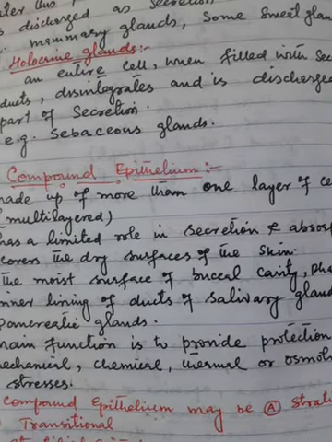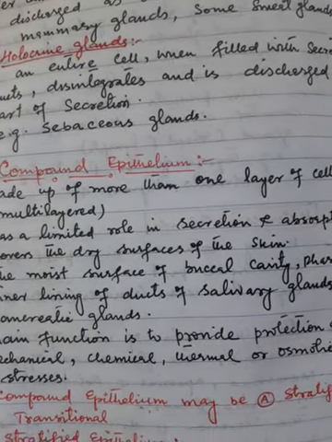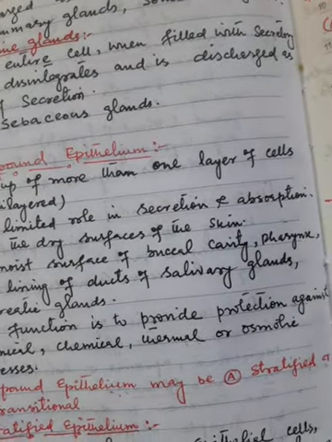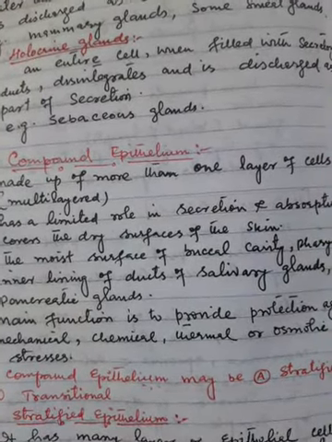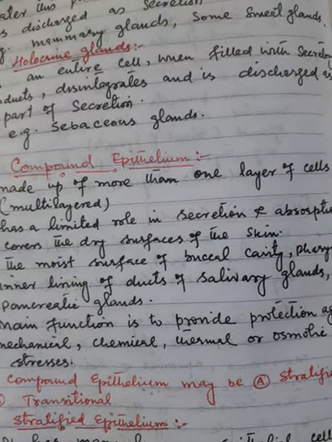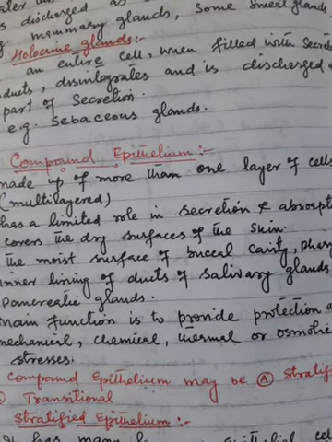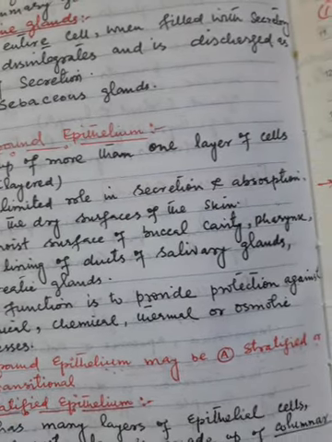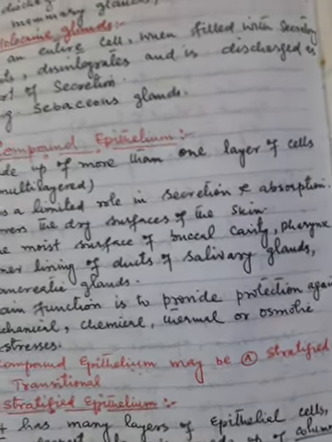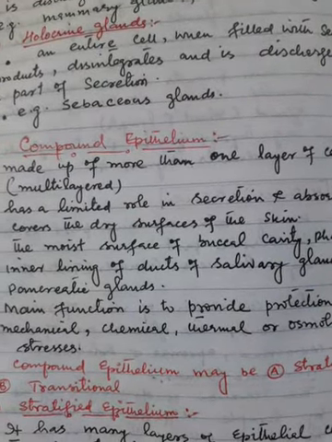The main function of compound epithelium is to provide protection against mechanical, chemical, thermal, or osmotic stresses. Compound epithelium may be, number one, stratified, or transitional.